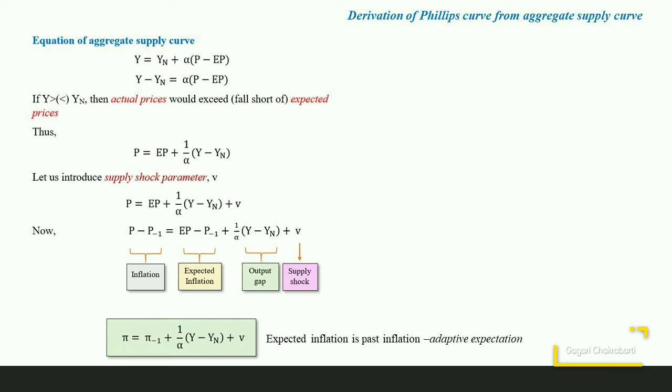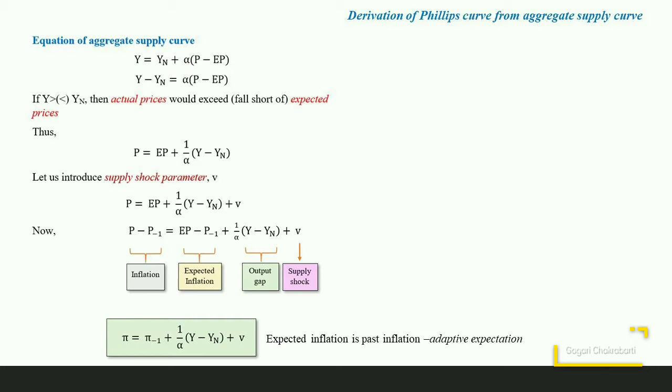Pe minus P minus 1 is the expected price minus yesterday's price, which is nothing but the expected inflation. Y minus Yn is the output gap. So it shows the extent to which the actual output is different from the natural rate of output. V is the supply shock parameter.